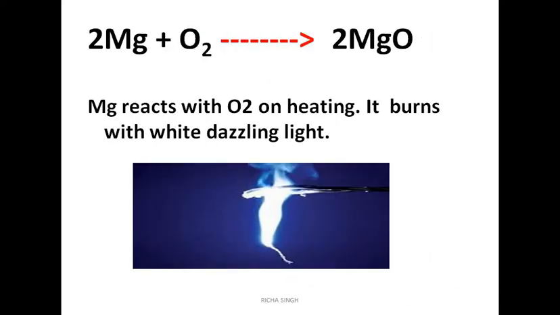Next reaction is of magnesium. You might have heard, or you must have seen also, that magnesium reacts with oxygen only when it is heated up. When additional heat is provided, then it starts to burn, and it burns with a dazzling white light. The reaction comes out to be: when it is burning, it is getting converted to magnesium oxide, that is the ash of grayish white color. But here you will see that additional heat is required, and for sodium and potassium no additional heat is required.